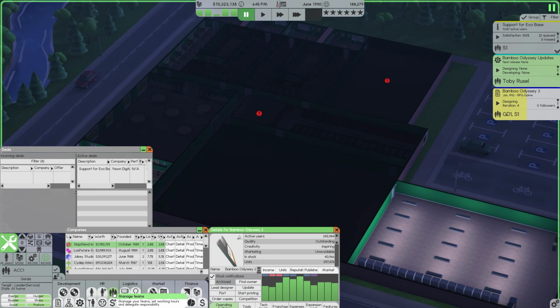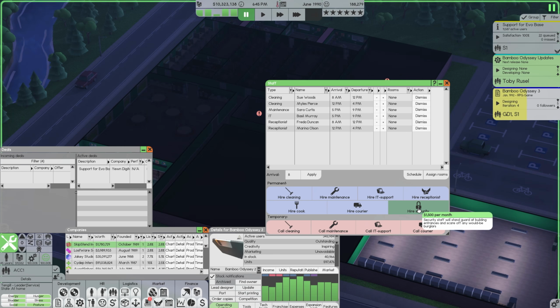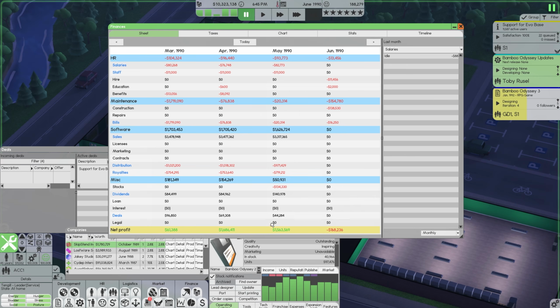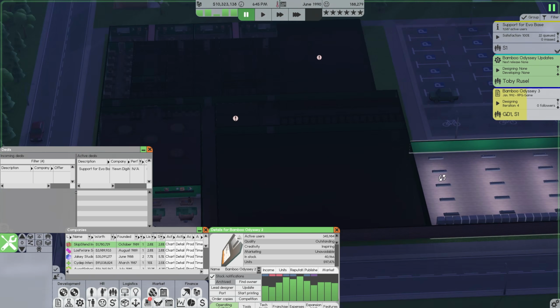How much would that actually cost us? Let's have a look. If we manage staff, security is $1,500 a month. We would need 3 of them, and we would need 3 of them again. So 9 times 1,500 is like 13,500 maybe? 13,500 per month. And I mean, we could afford that. We're making like 1.5, 1.6 million per month at the moment. But I just don't think it's quite worth it just yet.